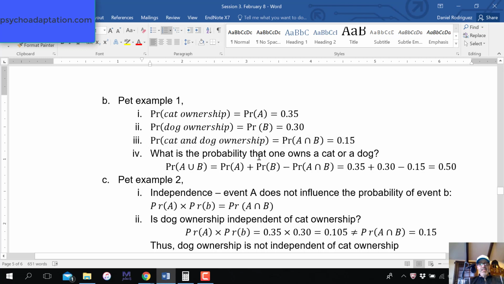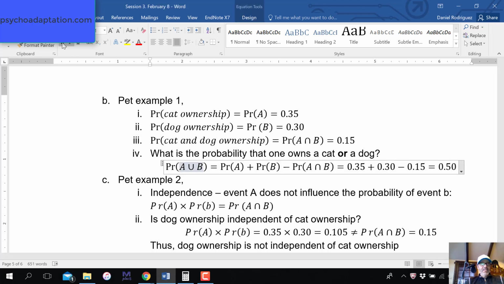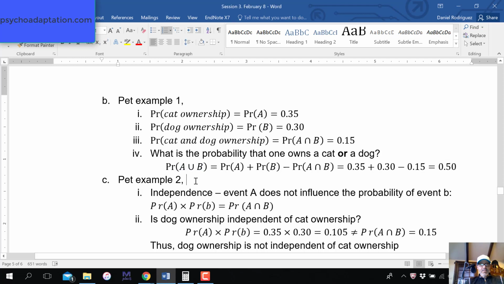Question is, what's the probability that one owns a cat or a dog? So you see that there's this or here, and there's also a union sign here, right? Probability of A or B equals the probability A plus the probability of B minus the probability of A and B, or the joint probability.